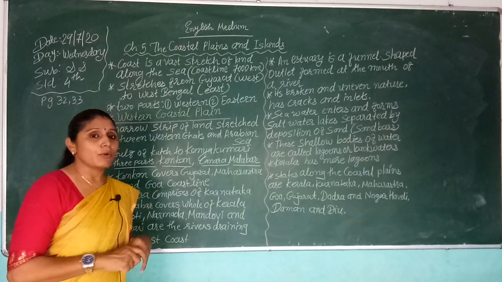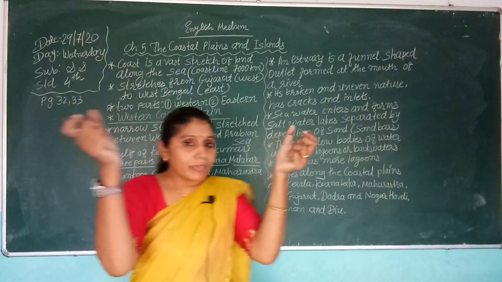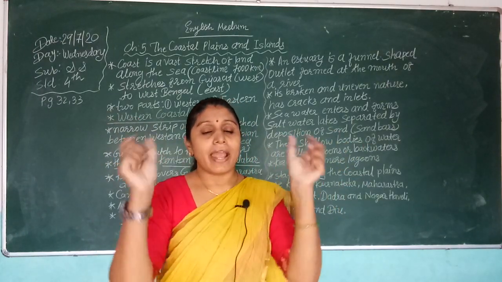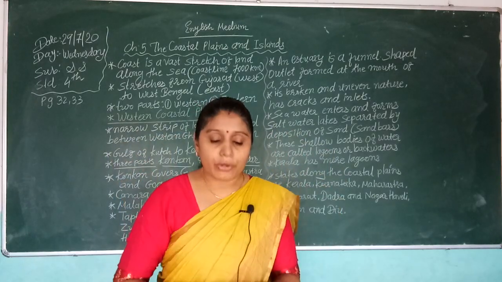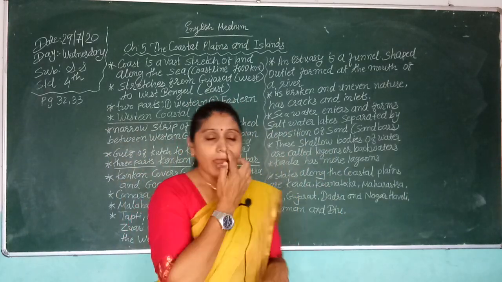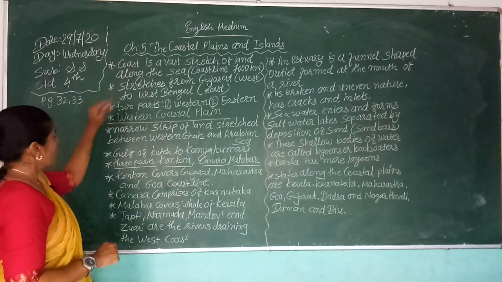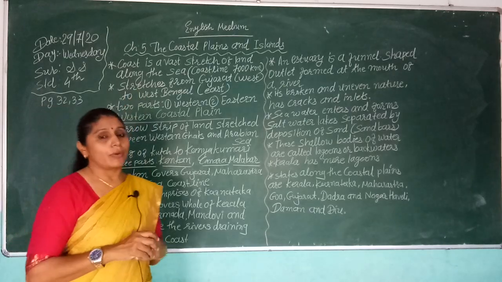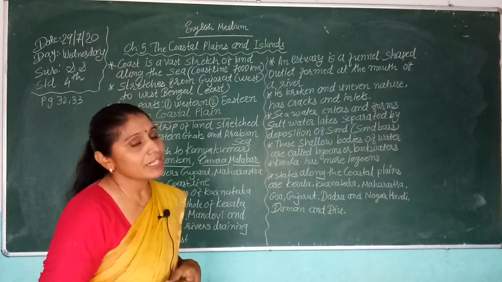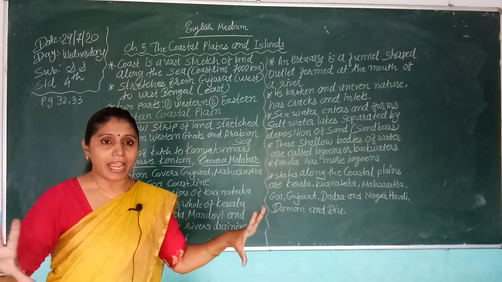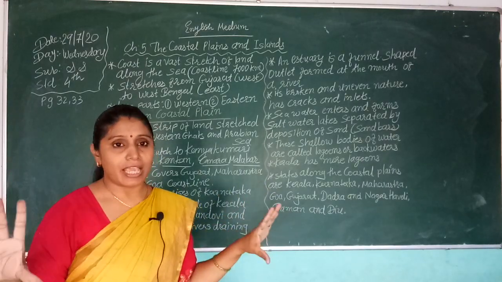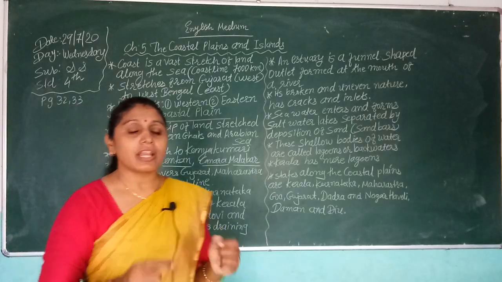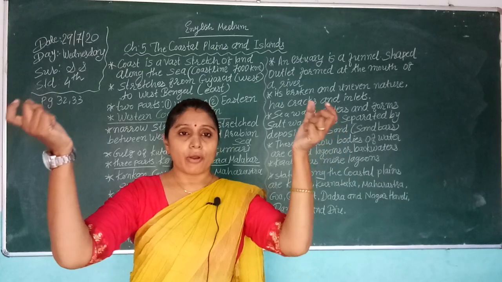The coastal plains means the border of the sea, the landmarks which are near the sea. Now we learn about it. Coast is the vast stretch of land along the sea. It is also called the coastline. We have a coastline, the border of the sea.